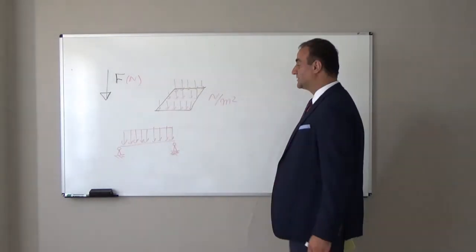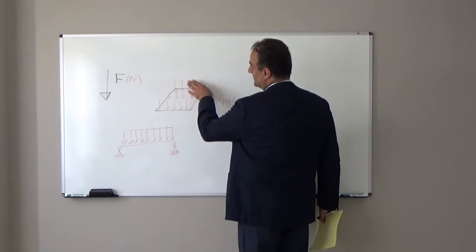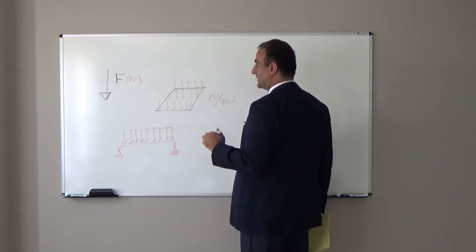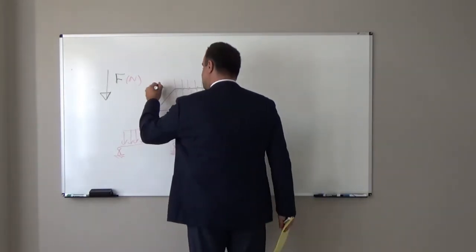Of course, in reality, if the distributed load is over an area, it is uniform in this direction.